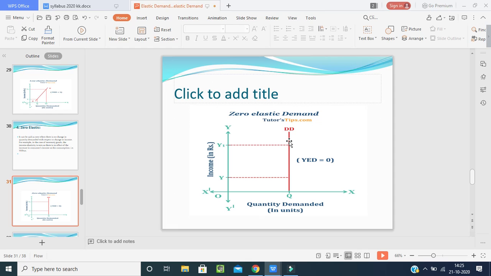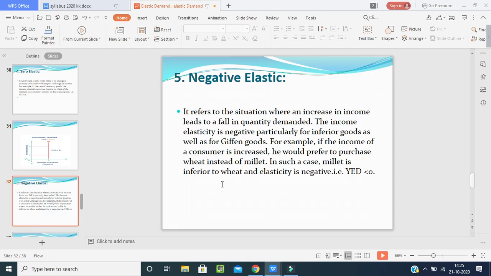Okay, now coming to the next one, negative elasticity. It refers to the situation where an increase in income leads to a fall in quantity demanded. See, these are the important words to keep in mind when we are going with this graph. Now the income elasticity is negative particularly for inferior goods as well as for Giffen goods. What do you mean by Giffen goods? In the last class we discussed Giffen goods are those goods where, when the price is increasing, the demand for the product is also increasing. For example, in emergency time, in war time, what will happen?